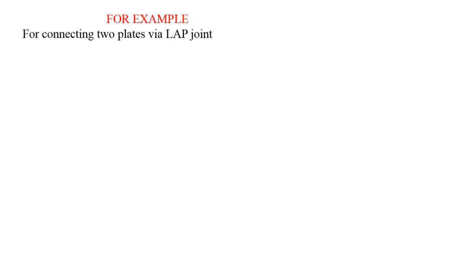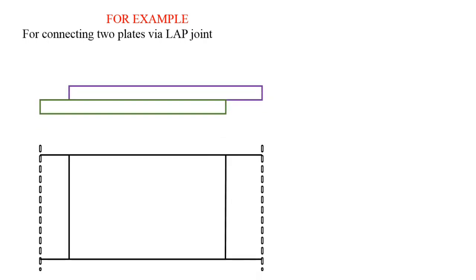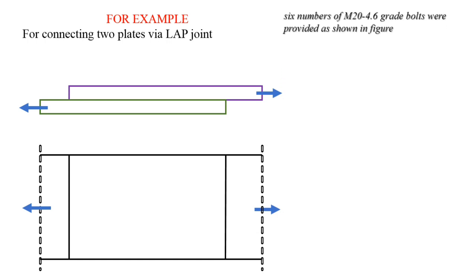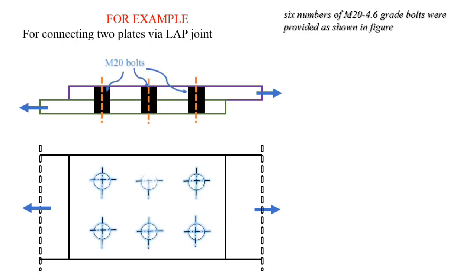For example, one lap connection is given to us, and the plates are connected via lap joint, meaning overlapped to each other, like we took in the earlier example. So after calculation of all the data or design of the lap connection, if we have 6 numbers of M24 4.6 grade bolts, first of all we have to know what M24 4.6 grade indicates.